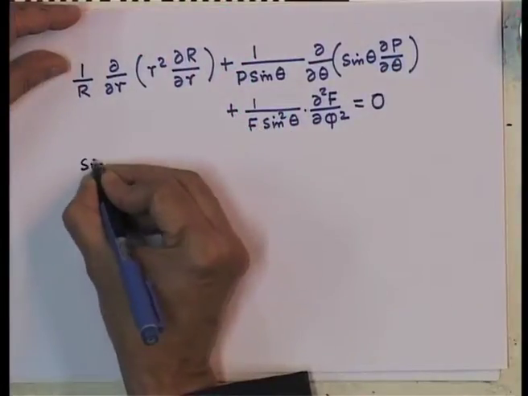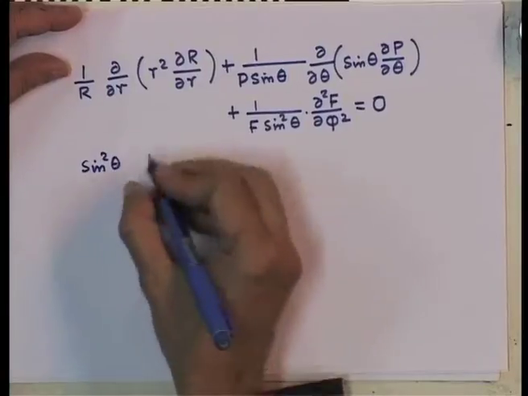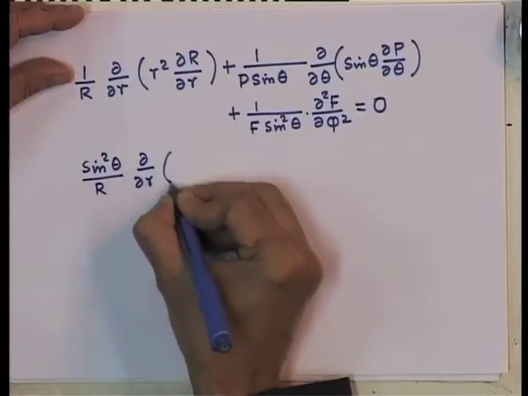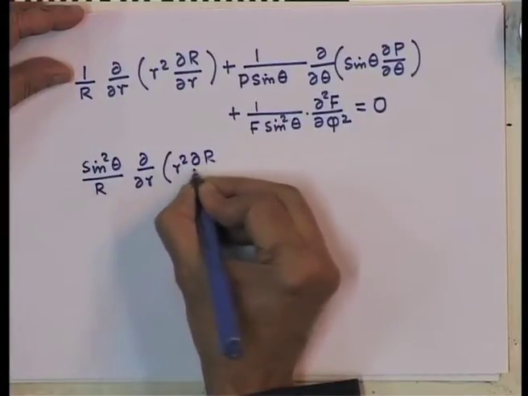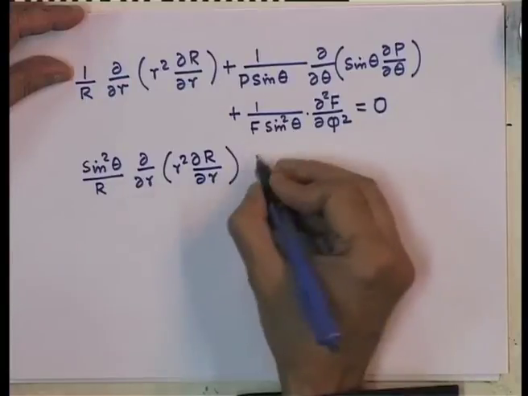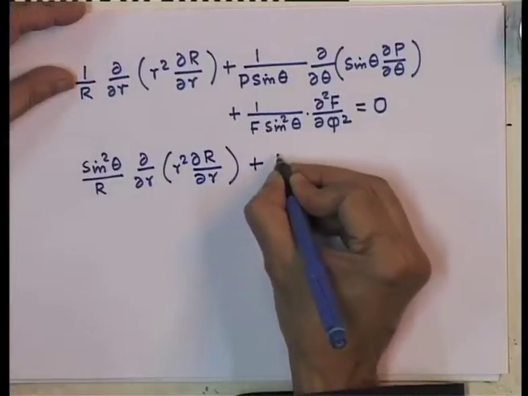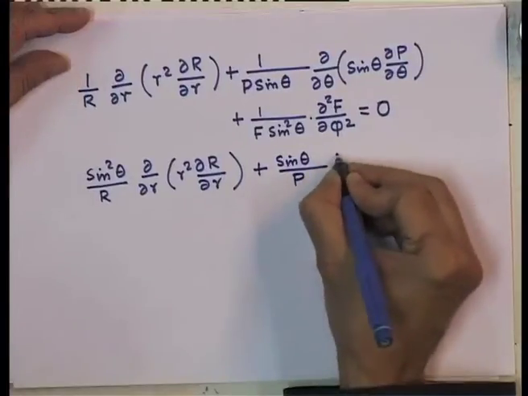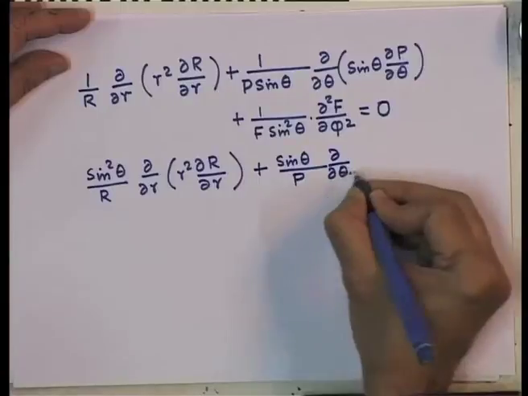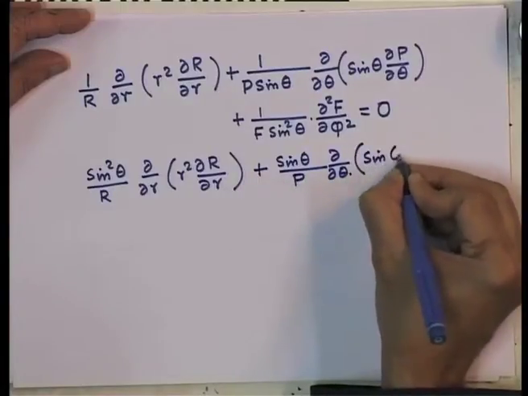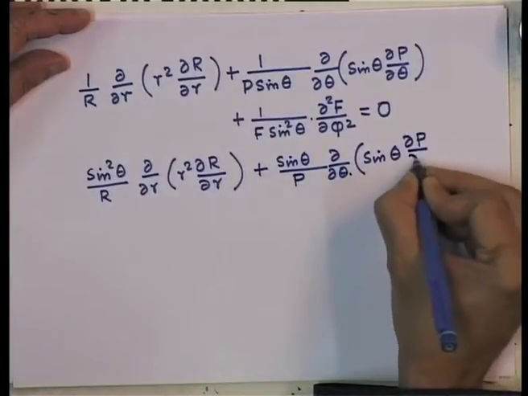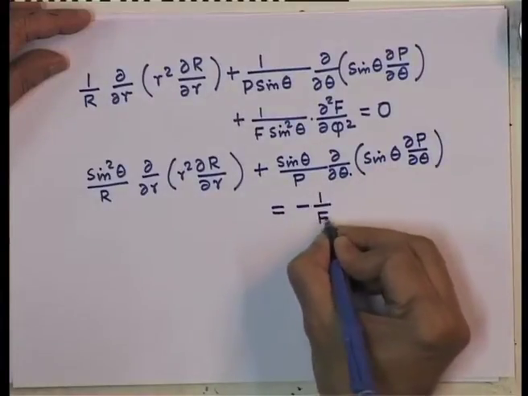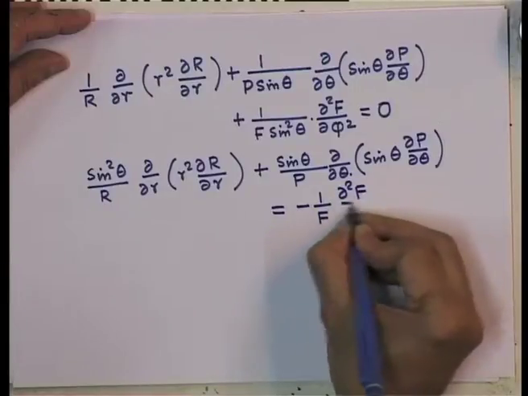So, let me multiply this with sin square theta: by r d by dr of r square dr by dr, plus sin theta by p d by d theta of sin theta dp by d theta. This is equal to minus 1 over f d square f over d phi square.